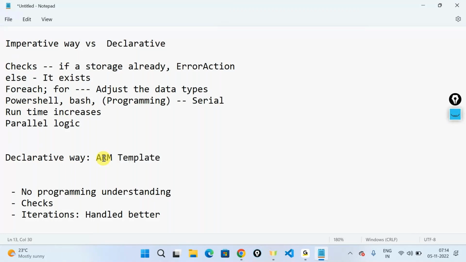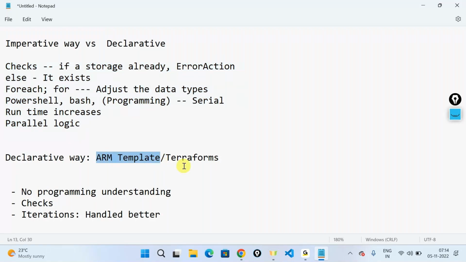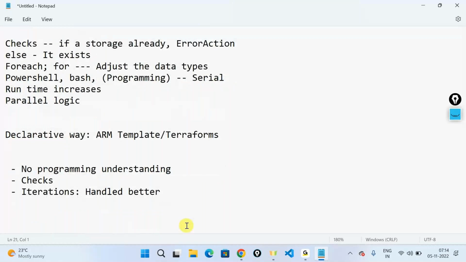An ARM template, or let's say Terraform. These are a declarative way to go ahead and create resources on the Azure portal. Same thing what I'm trying to do with PowerShell, I'm also trying to achieve with an ARM template or a Terraform script. Out of the box, very simple. ARM templates have great documentation support, so we'll also look at that documentation.